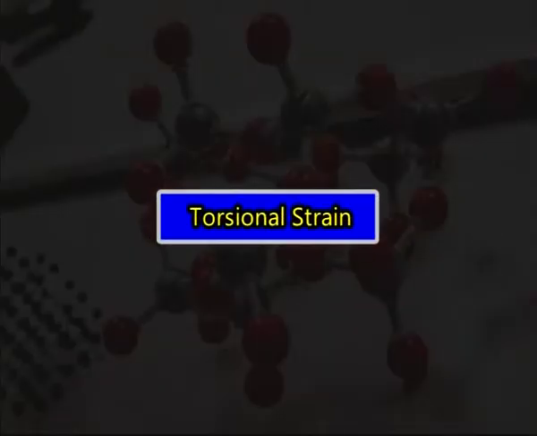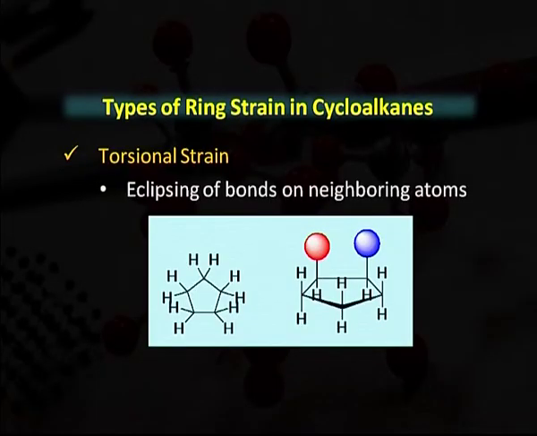Now, we will discuss the types of ring strains in cycloalkanes. Basically, these are of 3 types, that is torsional strain, steric strain and angle strain. So, first we will describe torsional strain. It is the strain which originates from the eclipsing of bonds on neighboring atoms. In this structure, we are seeing that this hydrogen atom is eclipsed by this blue hydrogen atom. So, it is a type of torsional strain.